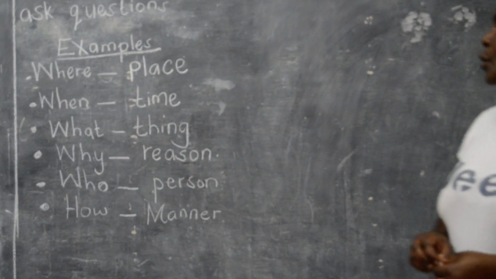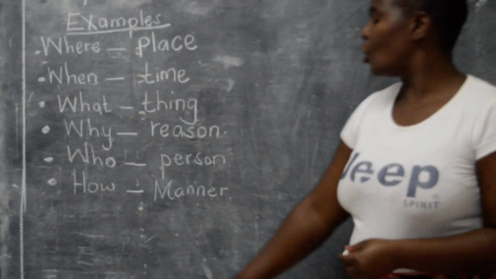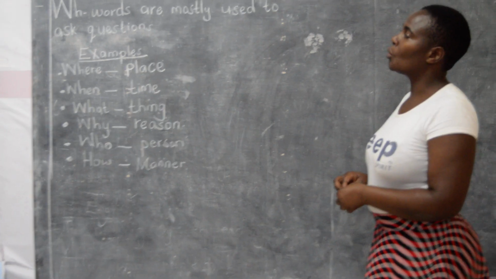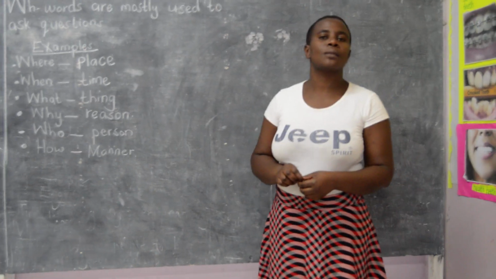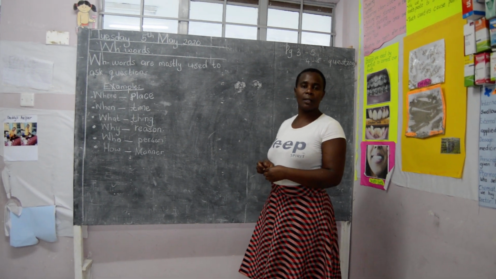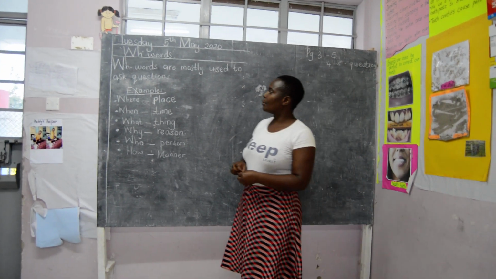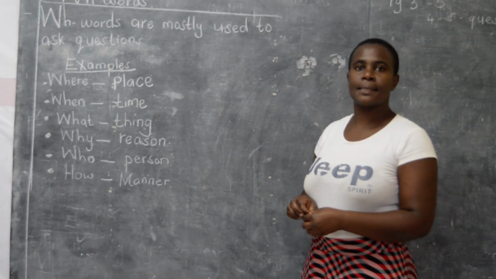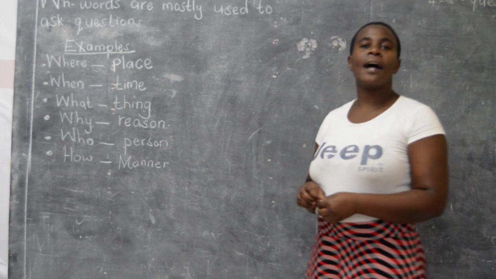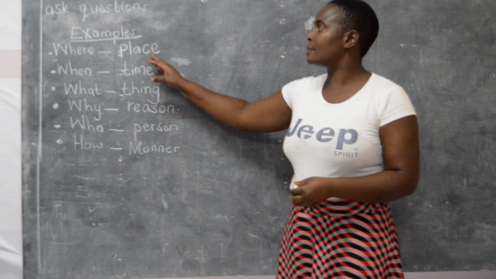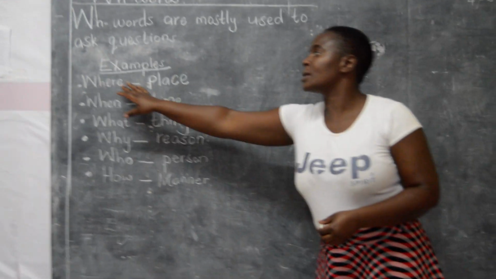And at times we use how, because it is used to ask questions. So when we are talking about WH questions, they are the ones we use to ask questions. Everyone knows what a question is. For example, we use where to ask a question about a place. For example, where is your home? That is a question asking for a specific place.